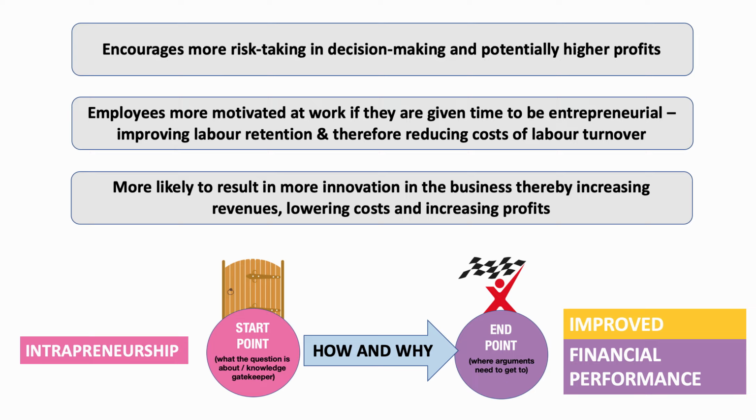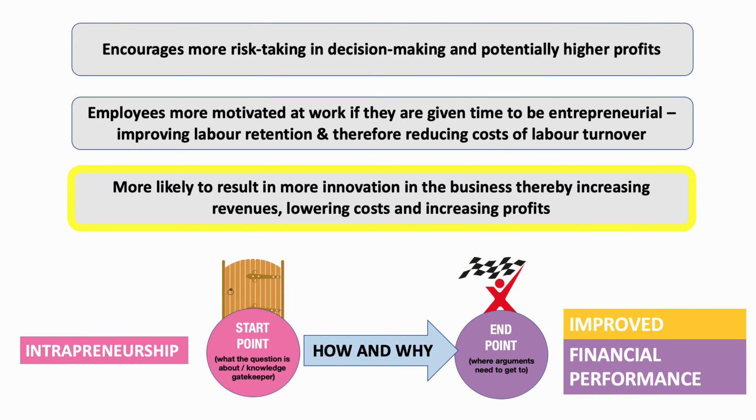The third one, though, looks a bit more promising. Entrepreneurship is more likely to result in more innovation in the business, so an argument about innovation, thereby increasing revenues, potentially lowering costs and increasing profits, all of which would improve financial performance. That third one looks like a really strong argument which we could get down on paper fairly quickly. So I've had a go at writing one argument, one paragraph point that has a go at using that. I'm being selective here. I've picked what I think is the easiest to argue, the clearest argument, in order to spend 6 or 7 minutes writing my point.